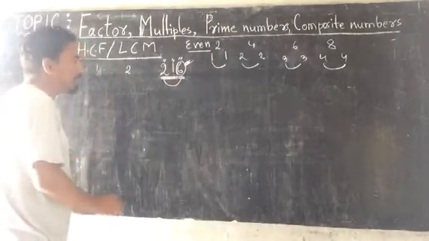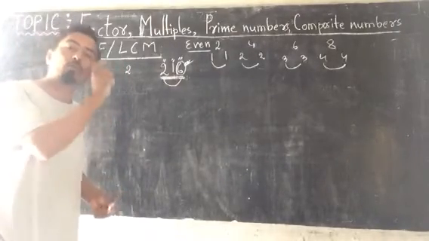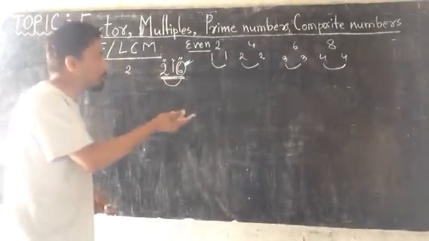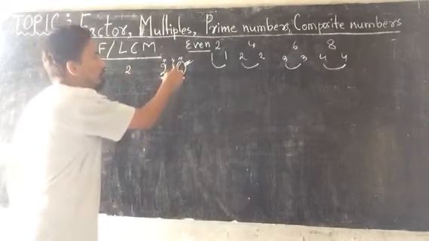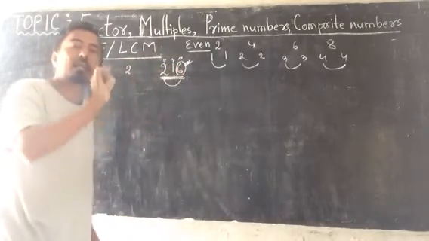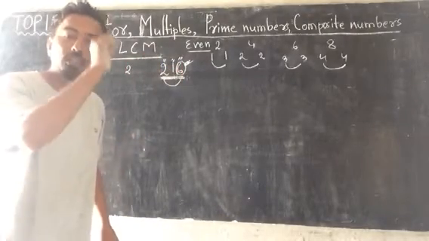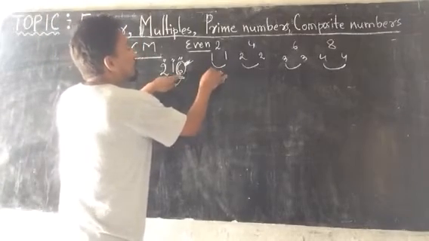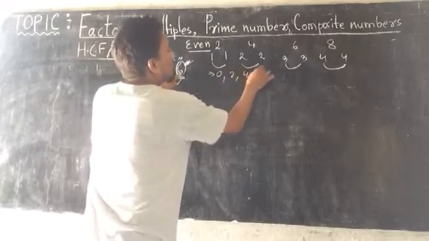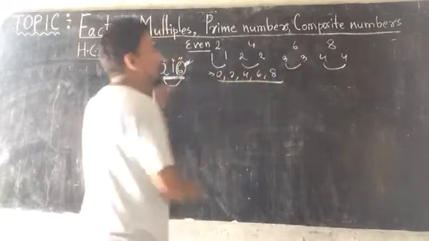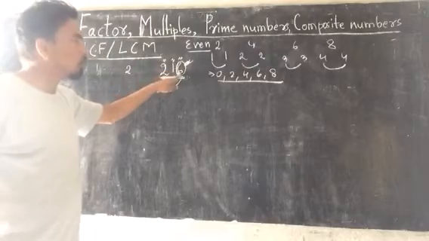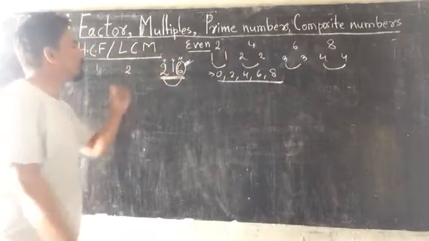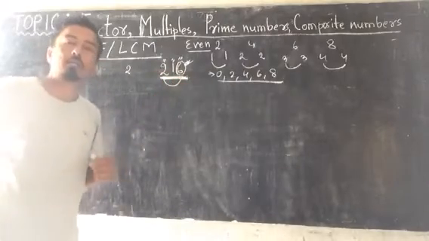So you could understand the rules of divisibility of 2 and 3. Whether the number will be divisible by 2 or not, for that, you have to see the ones digit. If ones digit is an even number like 2, 0. Even number means the ones digit must be 0, 2, 4, 6 and 8. If ones digit is 0 or 2 or 4 or 6 or 8, then by looking at this you can understand the number is divisible by 2.